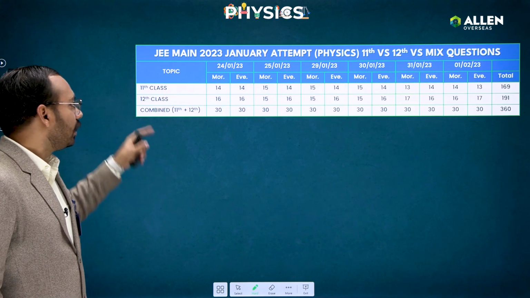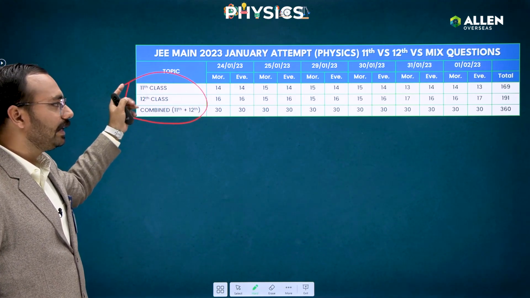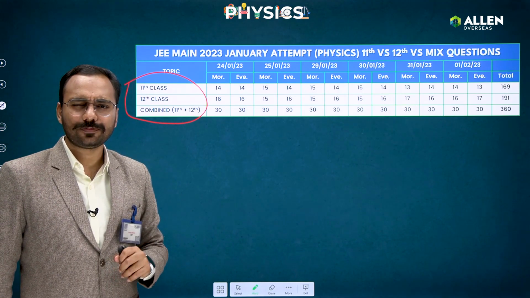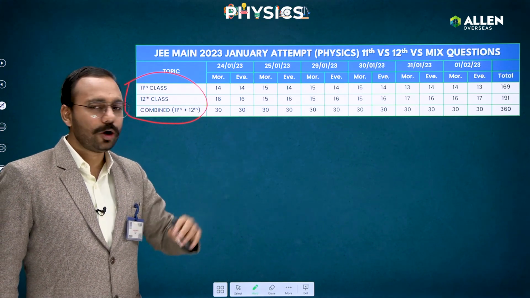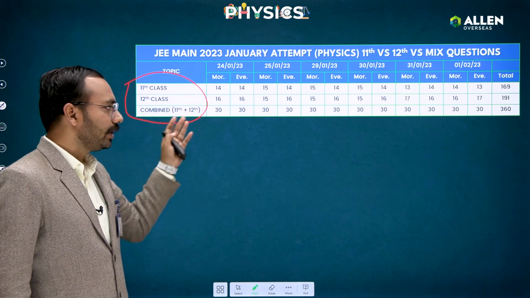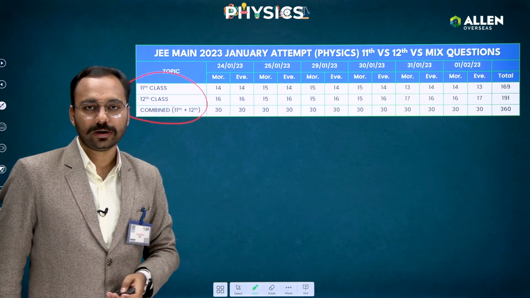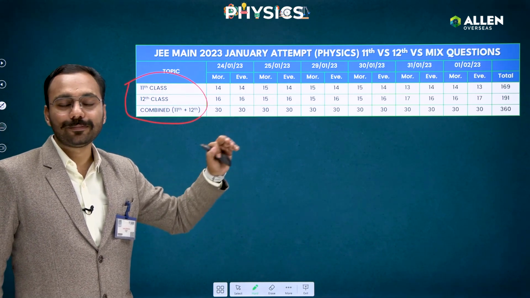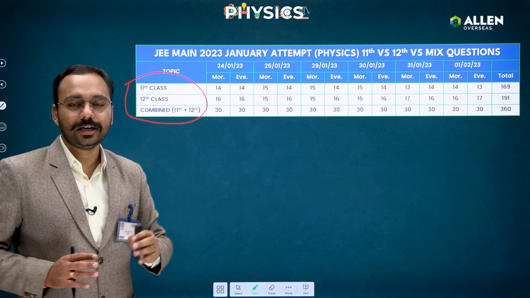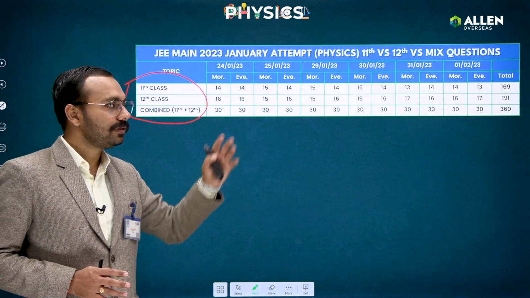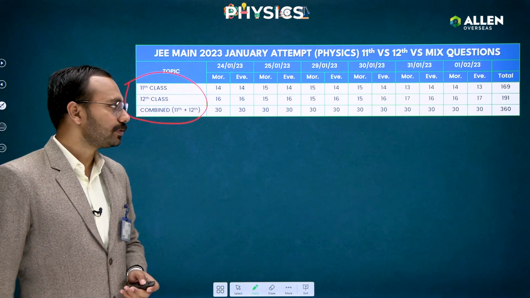So again, if I just say 11th and 12th weightage, can I see that 169 questions they have asked from 11th, that is 40 to 45, and 12th, how many? 191 guys. So totally combined 360 questions have been asked, 30 questions like each paper. So again 12th point of, but I'm not saying that always it happens. This year 12th weightage was a little bit more due to the electrodynamics of course, and 11th weightage was a little less, 30-40 questions less.